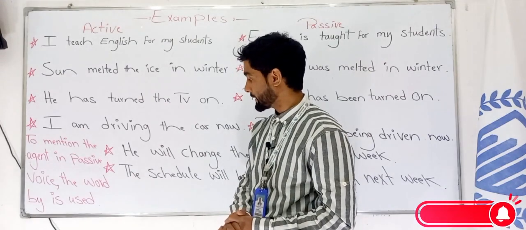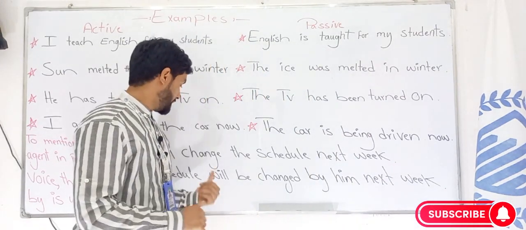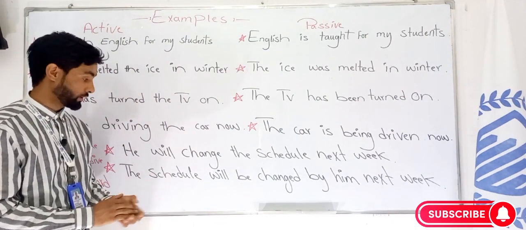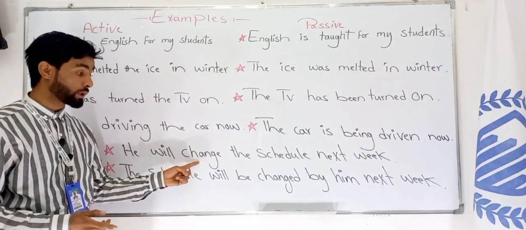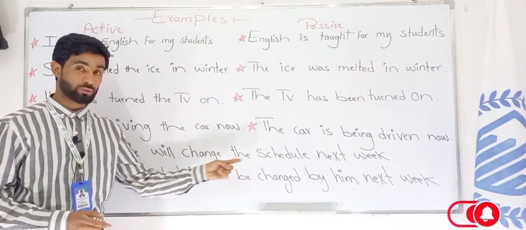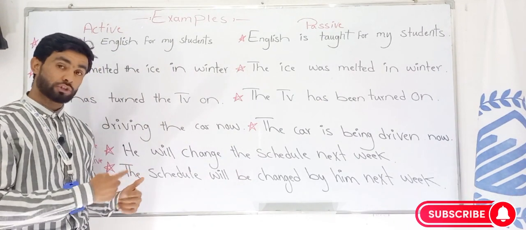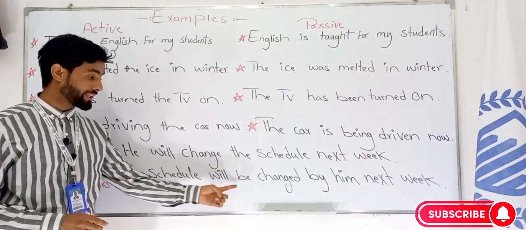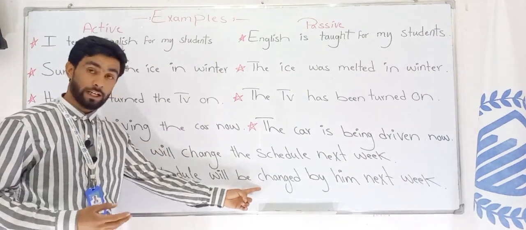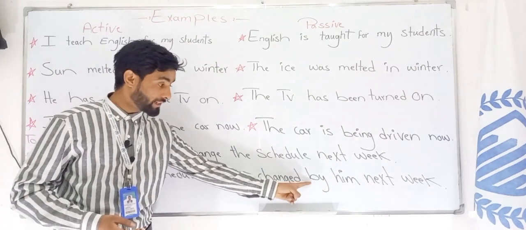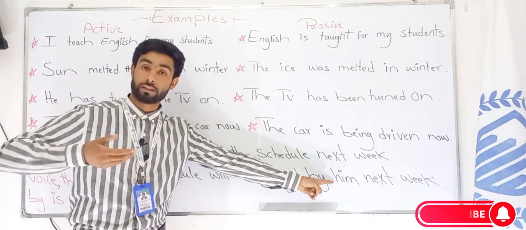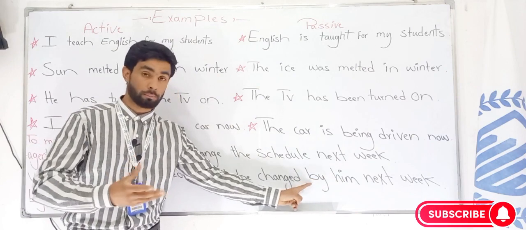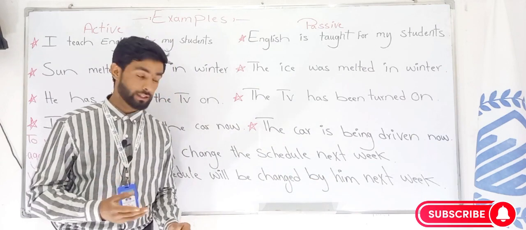Let's come to this example. This example says, He will change the schedule next week. It's simple future. He will change something. Change what? The schedule. The schedule is the object. Now, to change it into passive, we say the schedule will be changed, and we mention the agent, by him. Him is the agent, the subject, and we can mention it with the word by: by him, next week.